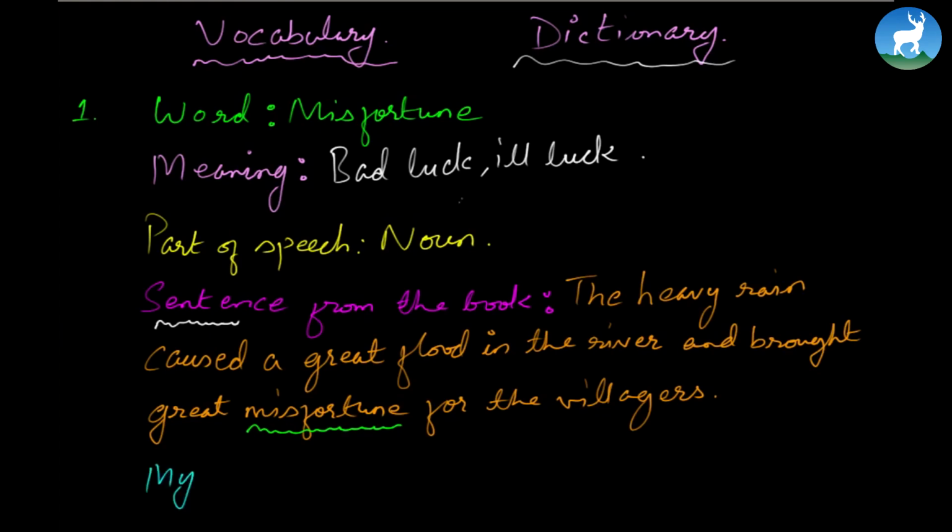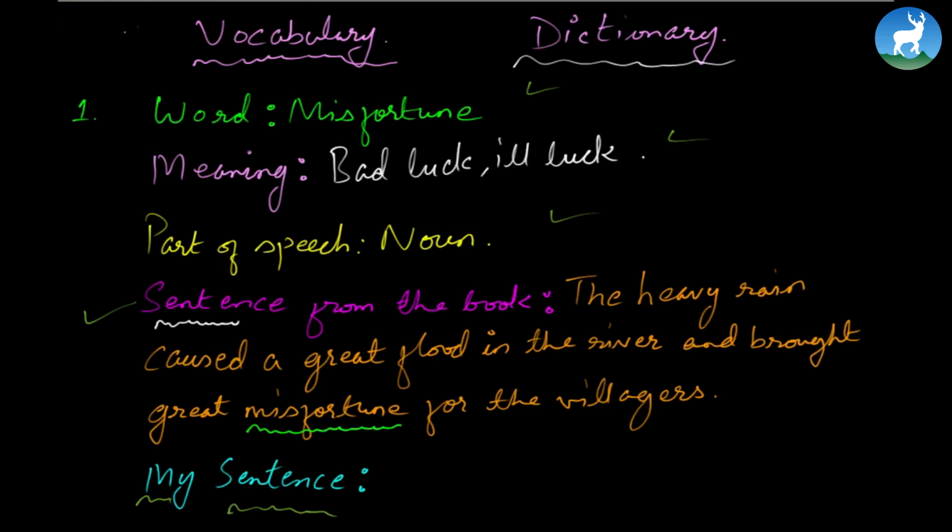Now let's go to my sentence. Now that you know the word, you know its meaning, you know its part of speech as well, whether it's noun or verb or adjective or adverb, and you also know how the word is used in the sentence in the book. Now, of course, you are supposed to make a sentence of your own, which should be very easy for you. So it's entirely your sentence, and remember always to make a sentence that makes sense. Some sensible sentence that you can, of course, do in the classroom.